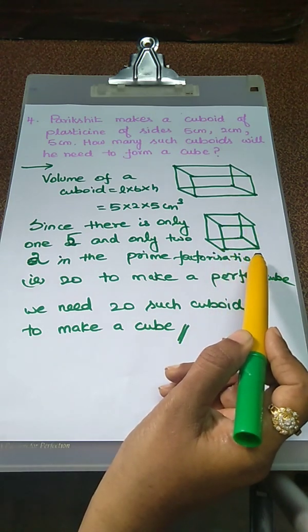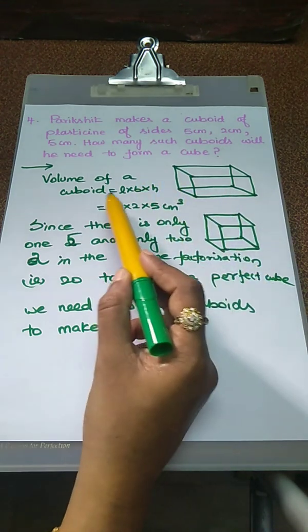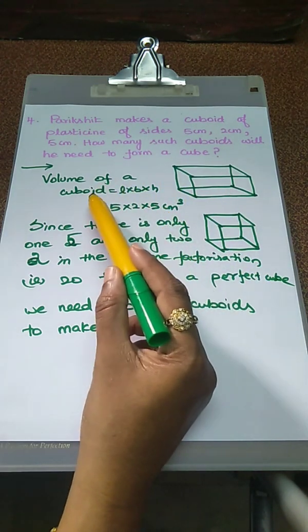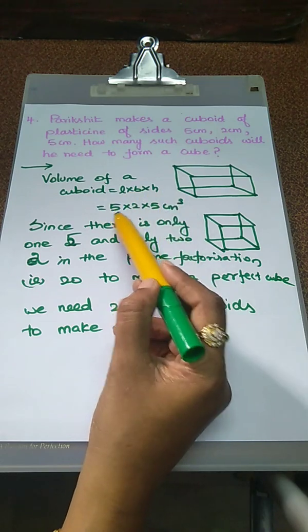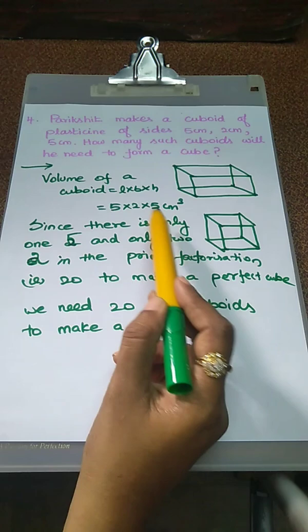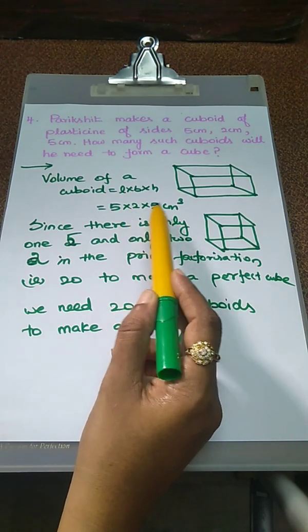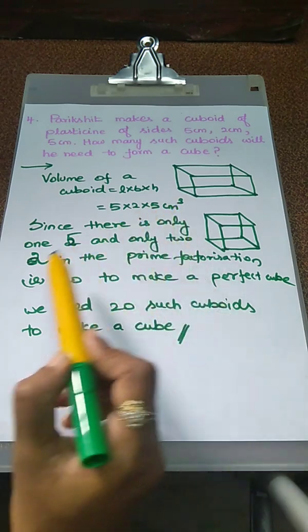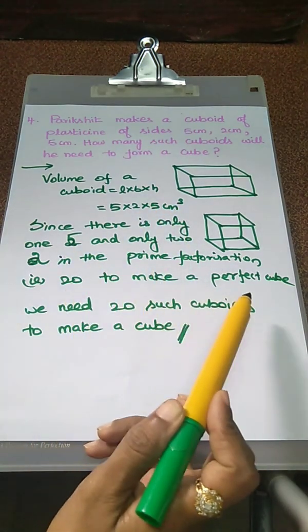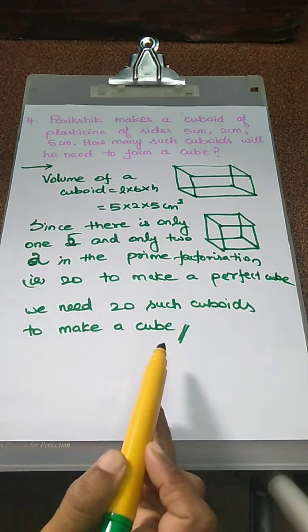Volume of a cube is a cubed cubic units. Volume of a cuboid is L into B into H cubic units. Here 3 values are given. Volume of a cuboid formula: L into B into H. Apply the values: 5 into 2 into 5 centimeter cube. So here there is only one 5, we need one more 5, and we need two more 2s. So multiply the values: one 5 into two 2s, that is actually 20. So 20 to make a perfect cube. The answer is we need 20 such cuboids to make a cube. That's all.